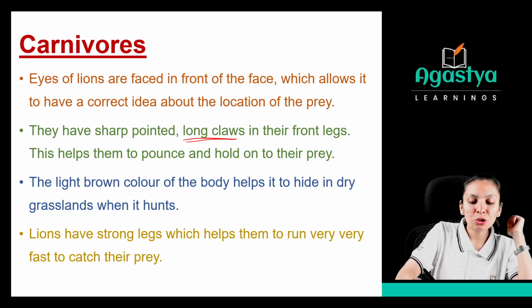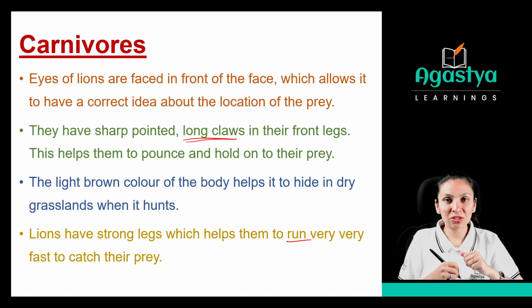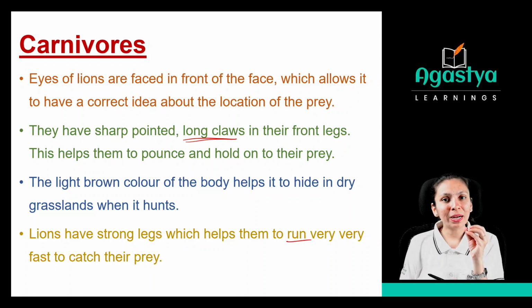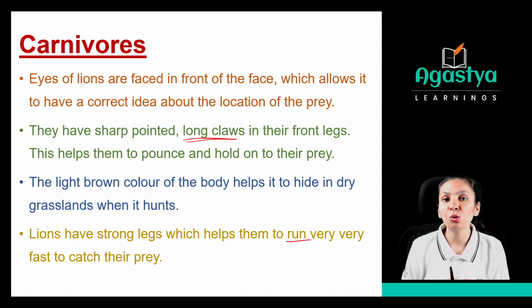And lions have strong legs which help them to run very fast to catch their prey. If you want to get something, you will run very fast. Just like that, if a lion wants to get its prey in time, it will run very fast. For that purpose, they have strong legs which can run very fast and for so long.